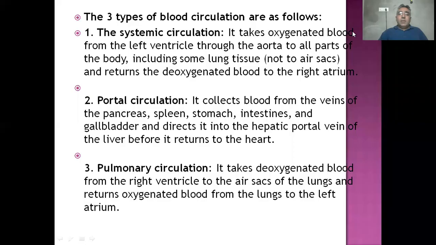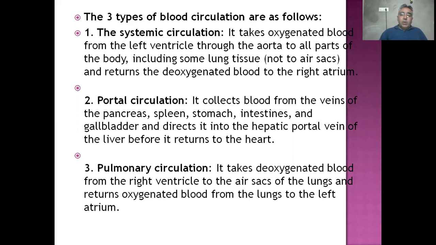Yes, I am telling you about the different types of circulation. I am again repeating the portal circulation. It collects blood from the veins of the pancreas, spleen, stomach, intestine, and gallbladder, and directs it into the hepatic portal vein of the liver before it returns to the heart.